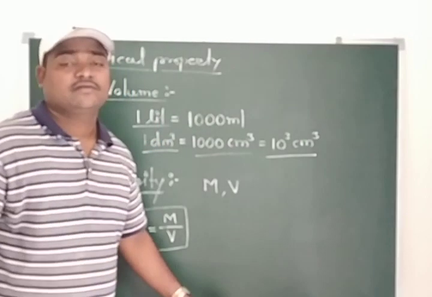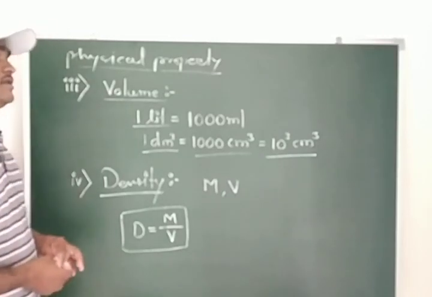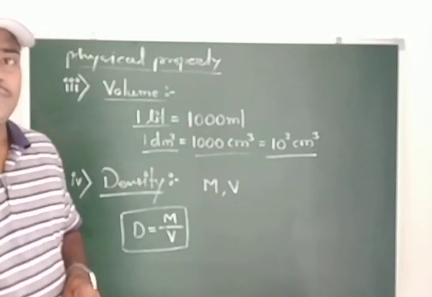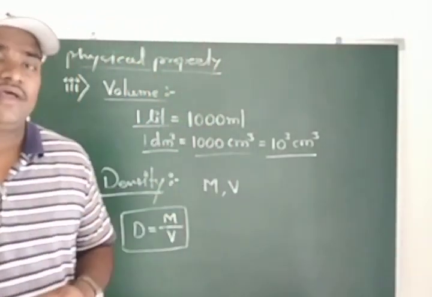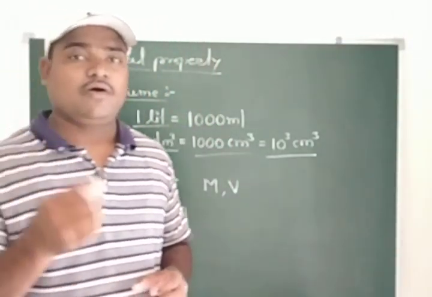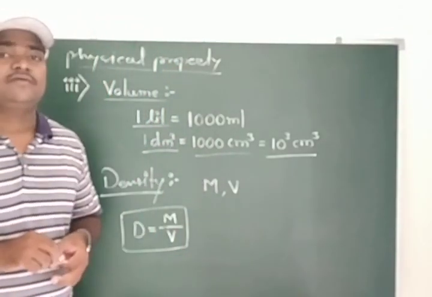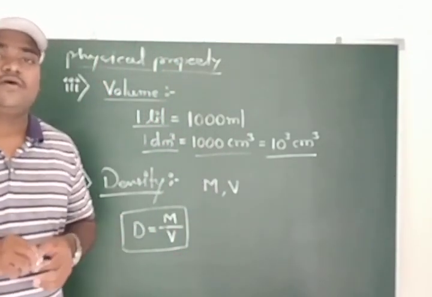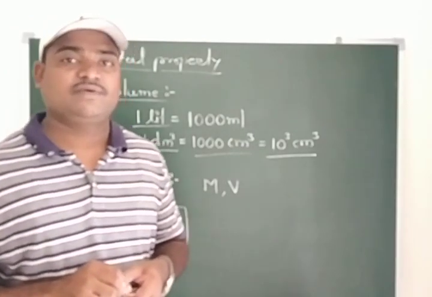Now students, density is also used to decide, if you have two liquids, all of you know that if we take a good example of oil and water and mix them, what will happen? The oil will float over the liquid water. What does it mean?